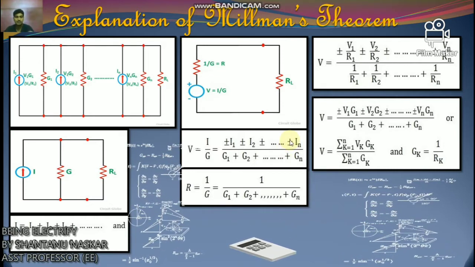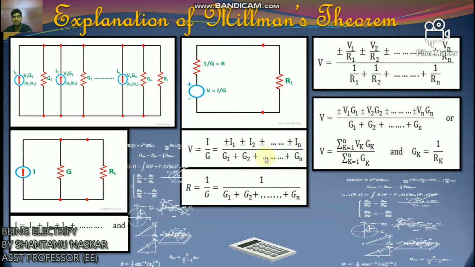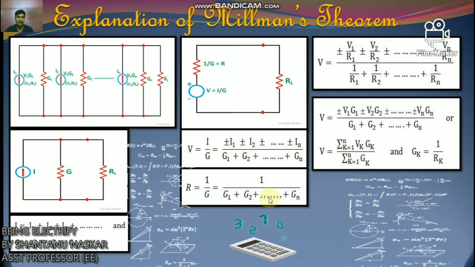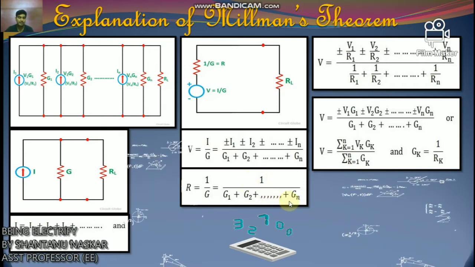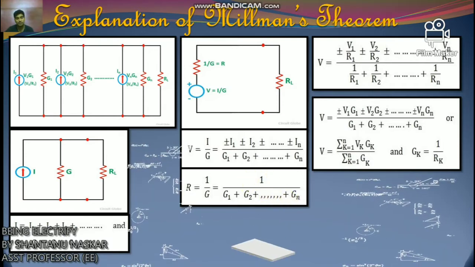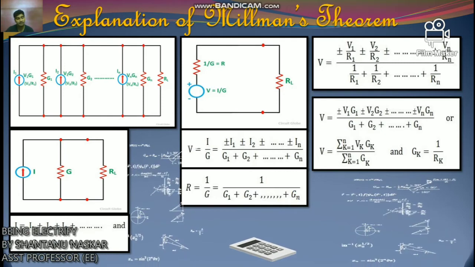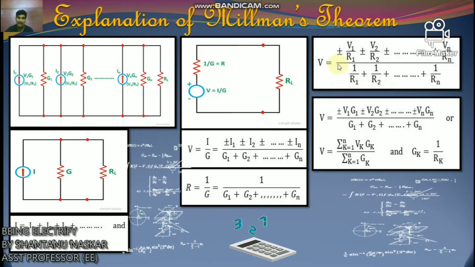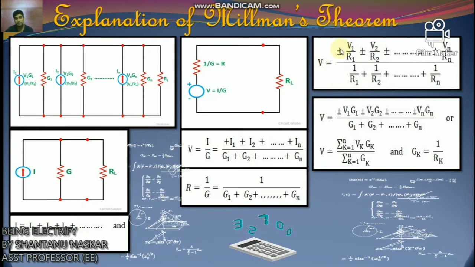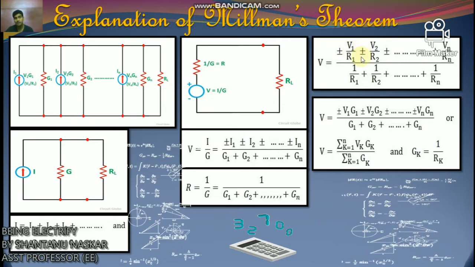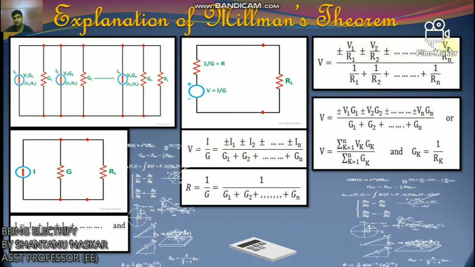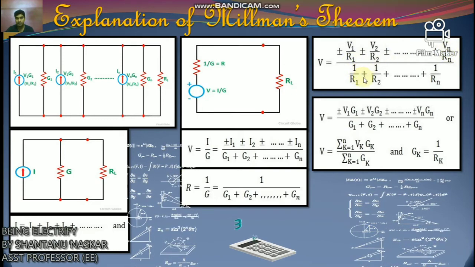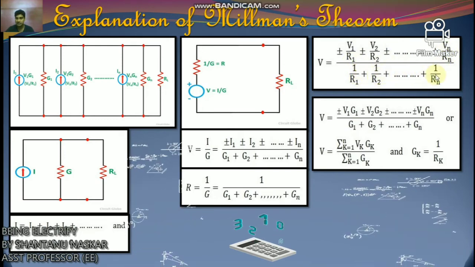So here R equals 1 by G, as we discussed, and we know I equals V by R, and we also write R equals 1 by G. That means G equals 1 by R. So the equation can be written as V equals plus minus V1 by R1 plus minus V2 by R2, like this, Vn by Rn, over 1 by R1 plus 1 by R2, like this, 1 by Rn.